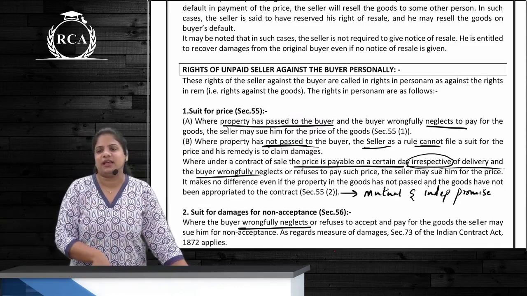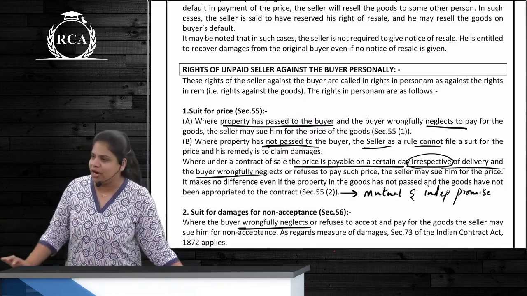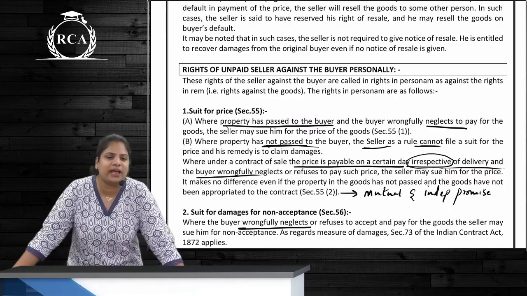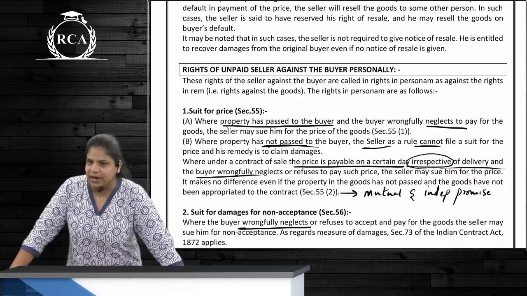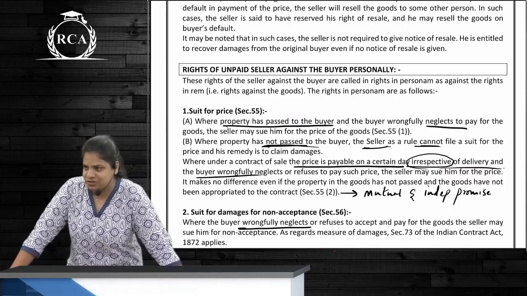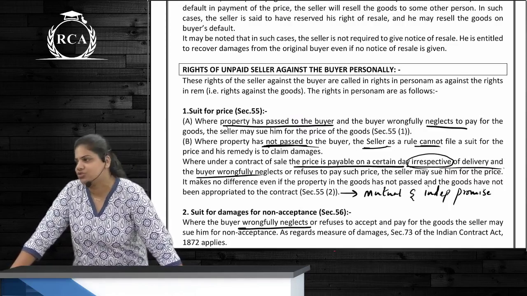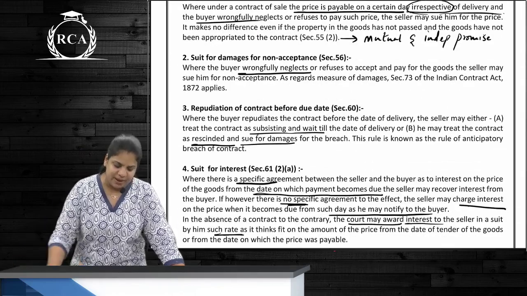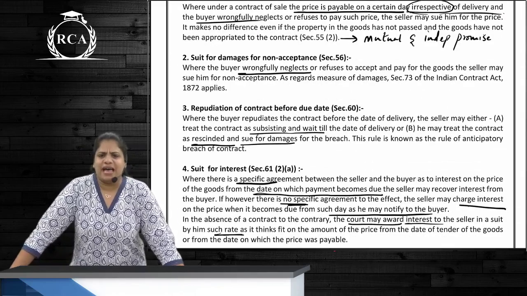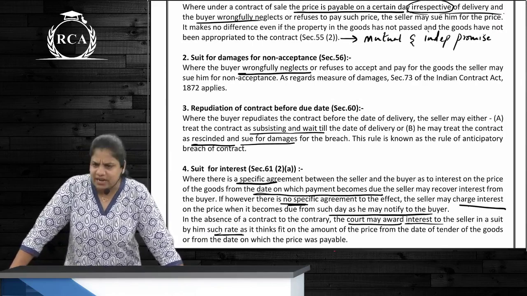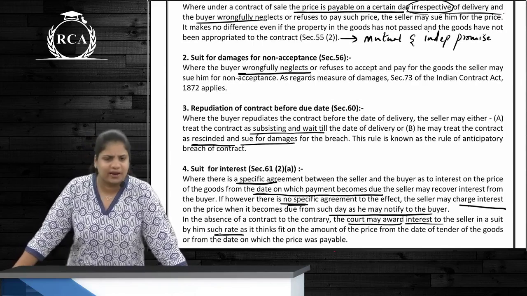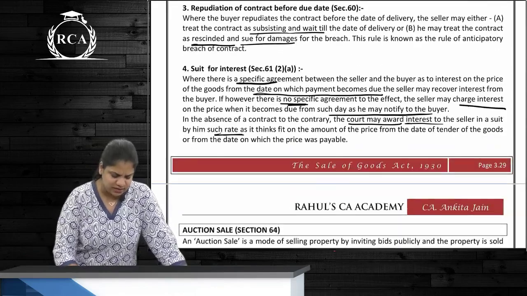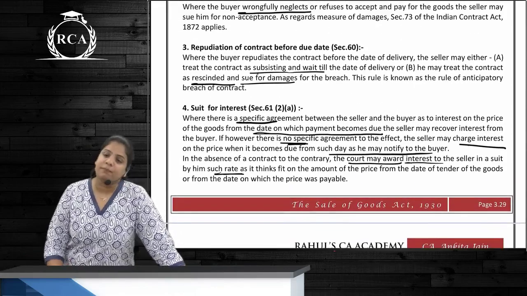But what can the seller do? He can file a suit for price. So this is the only exception. Otherwise, normally, if ownership has not yet passed to the buyer, the seller cannot file a suit for price. Clear? Next right is what? Right to sue for damages for non-acceptance. As per contract, buyer ko obligation hai to accept. If he does not accept, seller can file a suit. Clear?